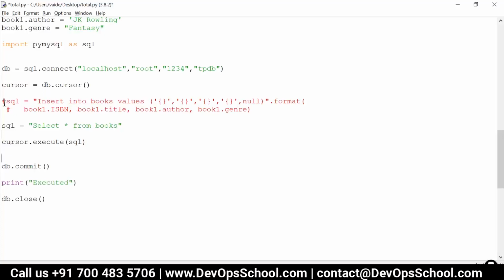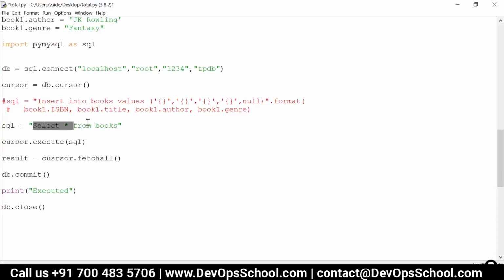Okay, and now when we are executing it, we need to print or do something with that data in our Python environment. So we need to store it in some variable. We will write it like this: result is equal to cursor dot fetchall. This function will fetch all the data which has been fetched using the execute or the select command, and we can iterate over our data. So for data in result, let's try to print it and see in what format it is giving us.